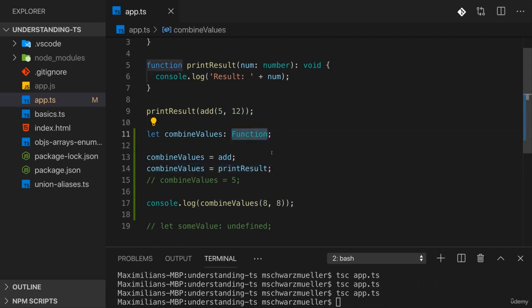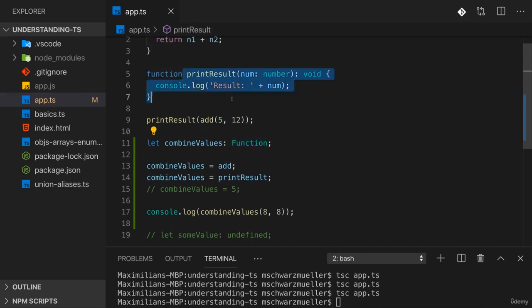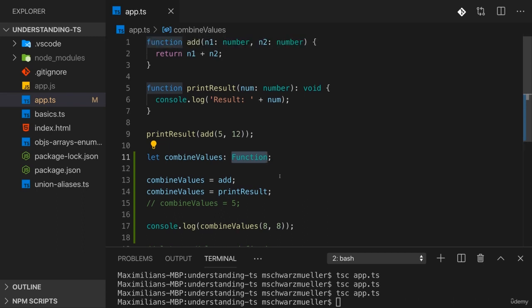TypeScript can't inform us about this because all we said to TypeScript is that we want to store a function in there, and this is clearly the case. So it would be good if we could be more precise regarding how the function should look like that we want to store in combine values. And that's where function types come into play. Function types are types that describe a function regarding the parameters and the return value of that function. A function type is created with this arrow function notation you know from JavaScript, or at least close to that notation. You don't add curly braces here because we aren't creating an arrow function here. We're creating a function type instead.